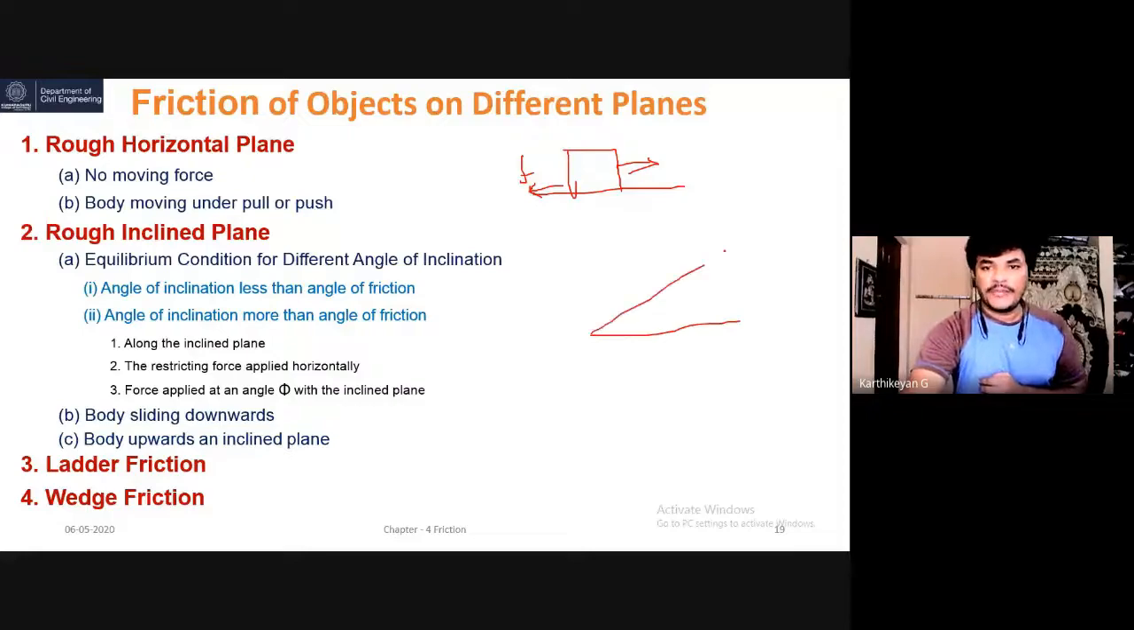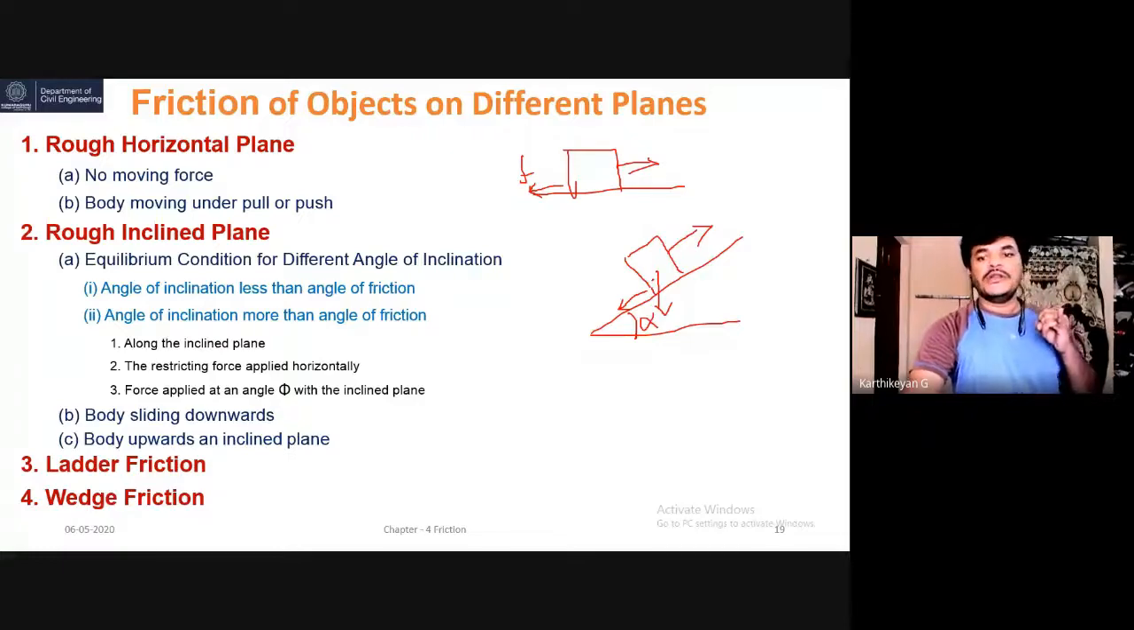Suppose I have an inclined plane, and there is an object over the inclined plane. There are two categories of problems we may be asked. One is what force is required to pull the object. Because the object is not in a horizontal position but already inclined, the force acts like this, at some angle alpha. Automatically, because of its self weight, it will go downwards, so I need to keep the object here in equilibrium.